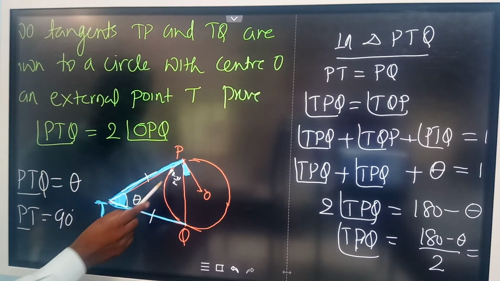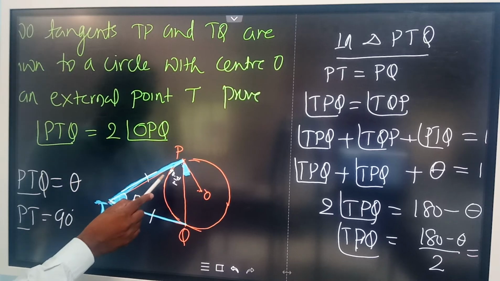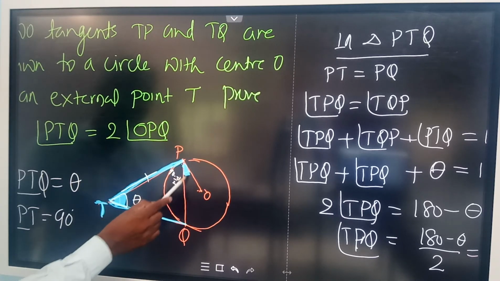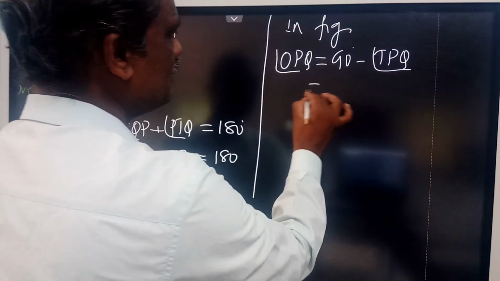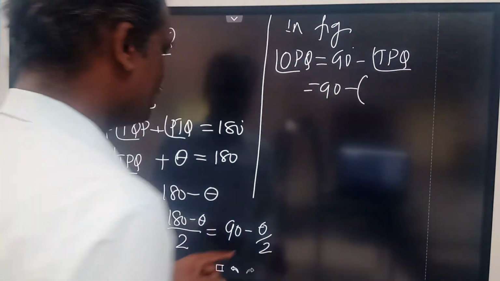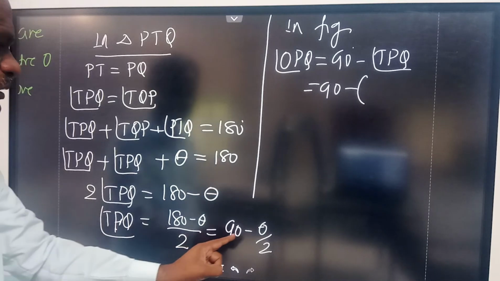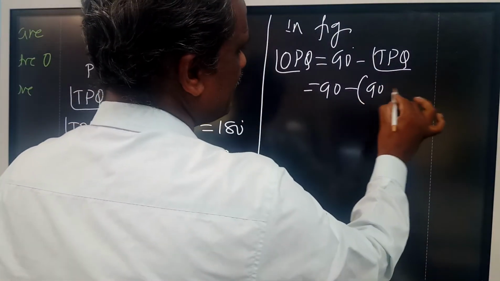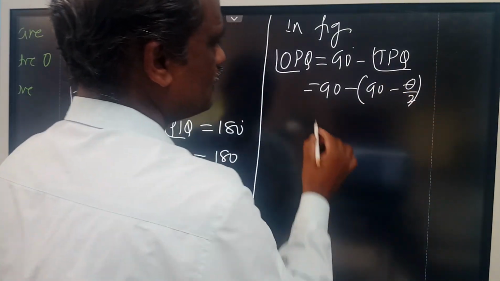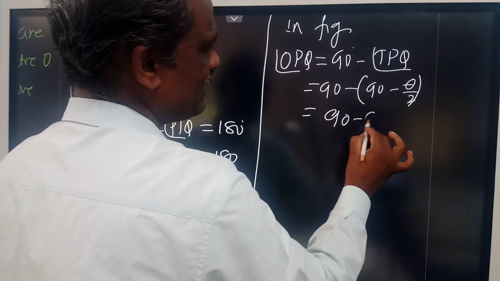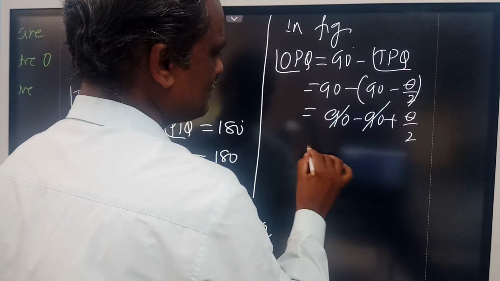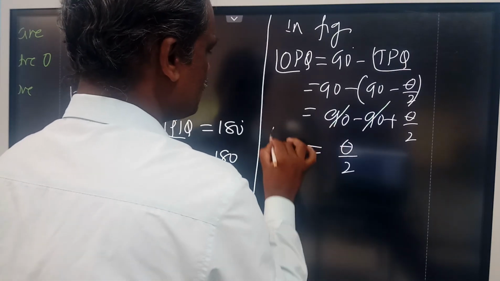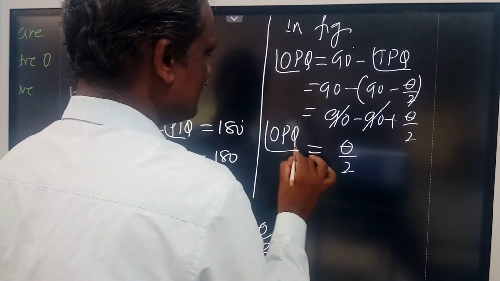Total angle is 90 degrees and this angle you calculated. So OPQ is equal to 90 minus TPQ, which is 90 minus theta by 2. Simplify this: 90 minus 90 plus theta by 2. These two cancel, so that is theta by 2. So OPQ is equal to theta by 2.